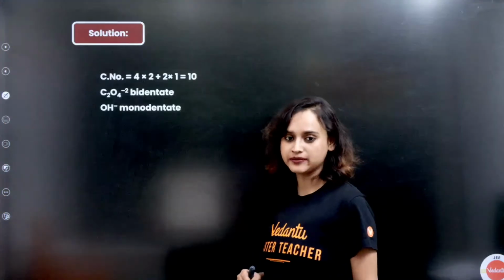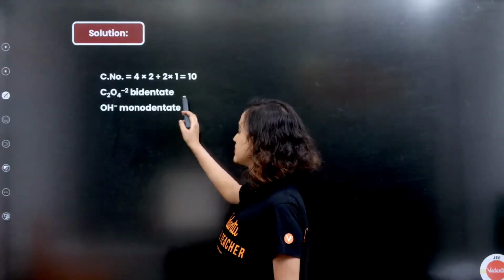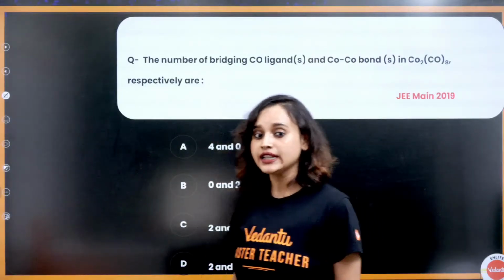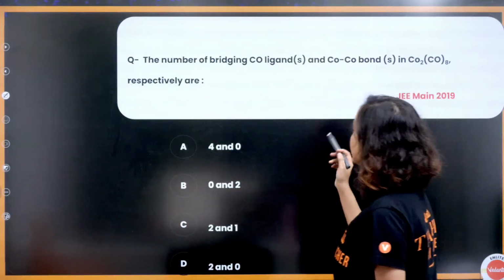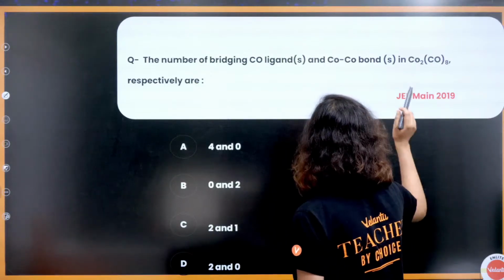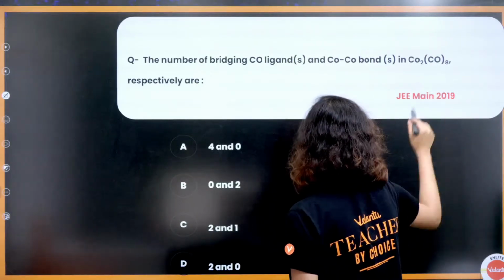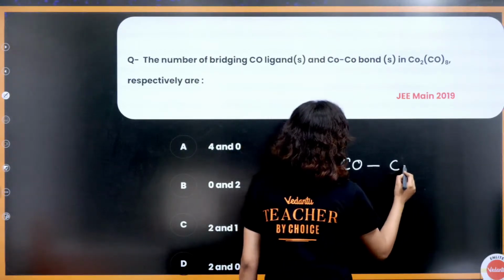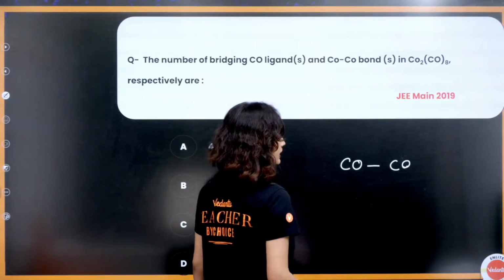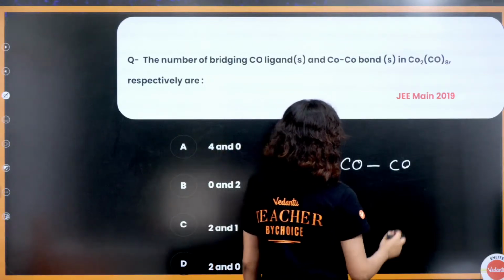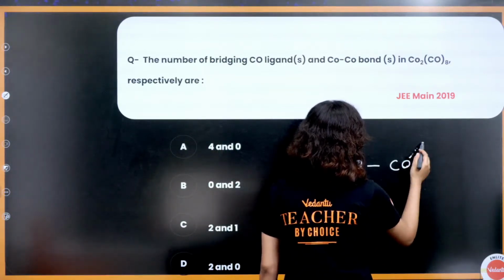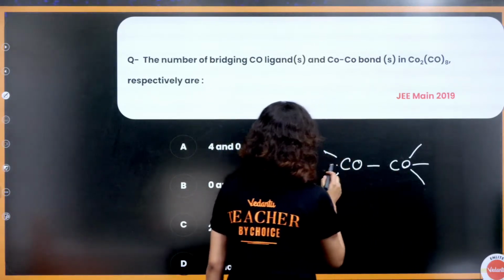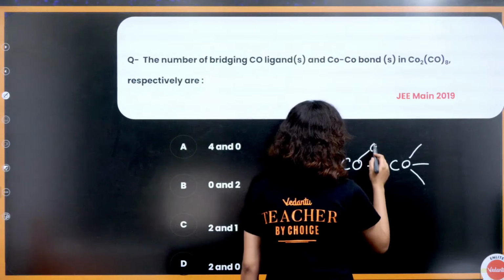Next question, everybody. See? C2O4, oxalato, is bidentate, OH2 is monodentate. That's all we need to do. Got it? The number of bridging CO ligands and CO-CO bonds in Co2(CO)8. Let's find it out. Co2, right? So Co2 here we have, and then we have 8 CO. If it is 8, then we will have 1, 2, 3, 4, 5, 6, 7